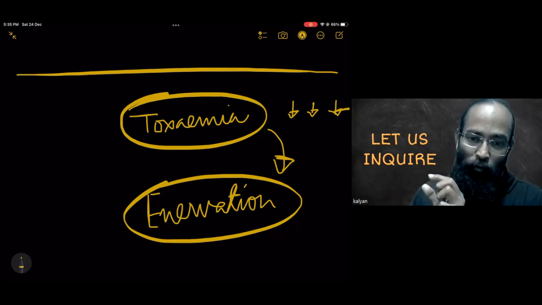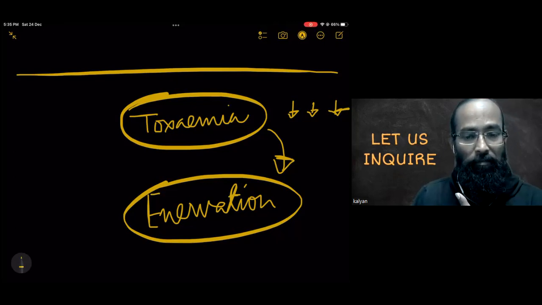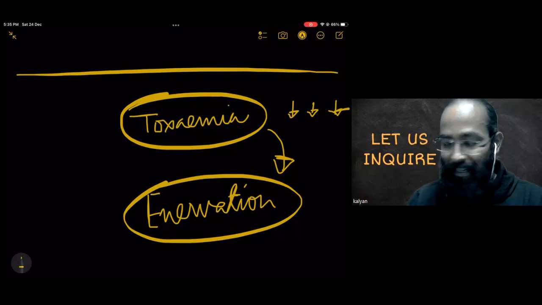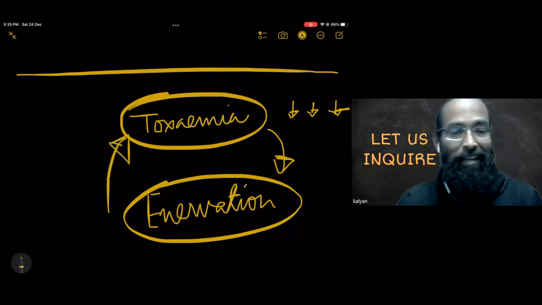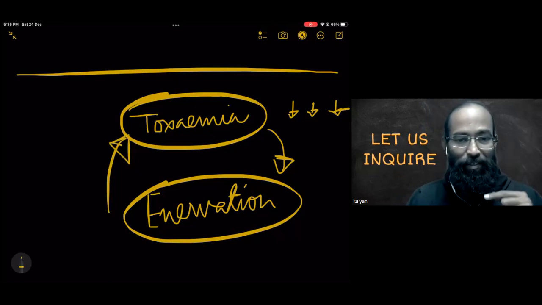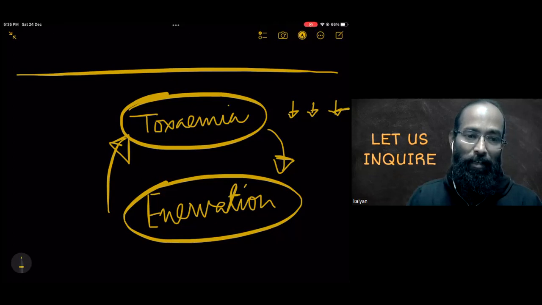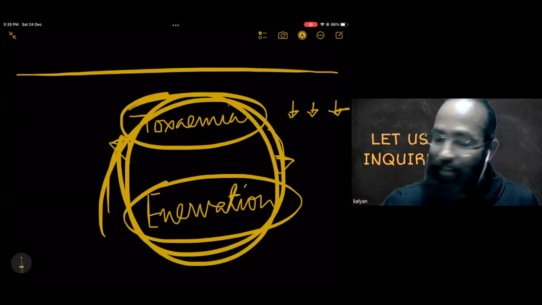And because of that overload, the body actually increases the innervation, increases the depletion of energy. And the moment the innervation is increased, the toxemia is also increased, as we understood, the innervation leading to the reduction of the elimination further. So it becomes another flux within.